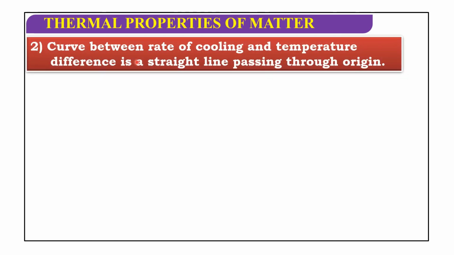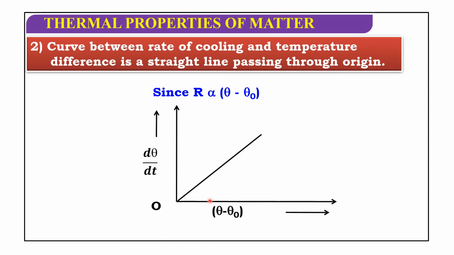The curve between rate of cooling and temperature difference is a straight line passing through the origin, since R is proportional to theta minus theta naught, the temperature difference. The graph is drawn between d theta by dt, that is the rate of cooling, and the temperature difference theta minus theta naught.